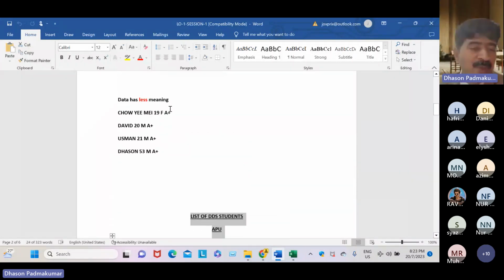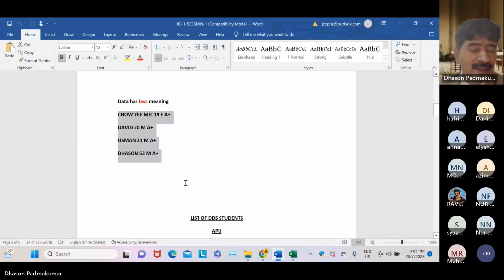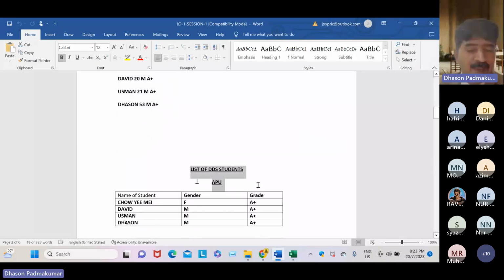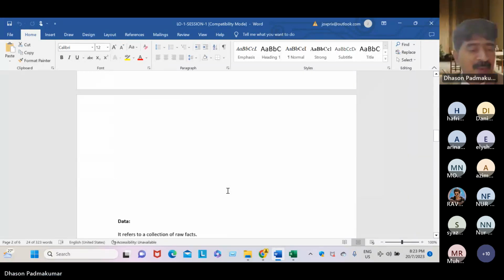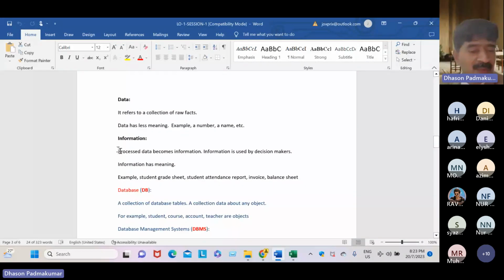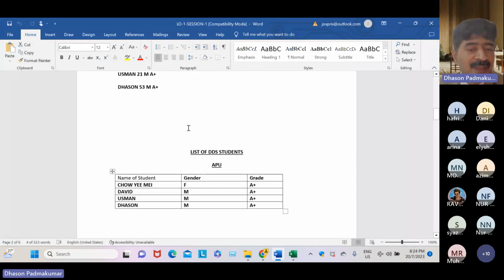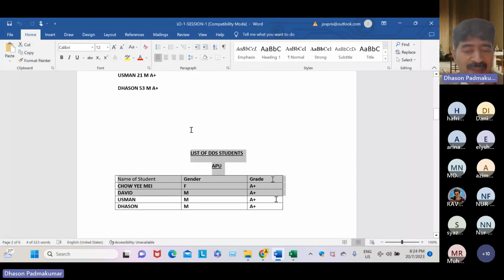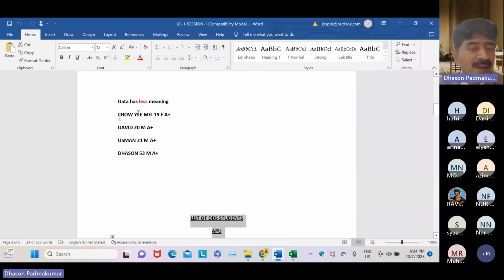It means we process the data to transform it into meaningful information. What is meant by information? Processed data becomes information. Information has meaning. This doesn't confuse us, but here it really confuses, right?